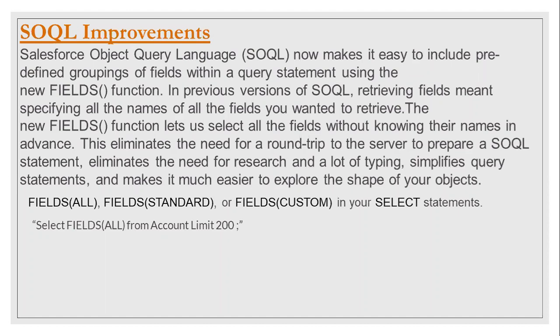Similarly, if you want to fetch only standard fields, you can use FIELDS(STANDARD), and if you want only custom fields, FIELDS(CUSTOM). If you have a requirement to display all the fields information, you can go for this option, and it will also increase the performance.